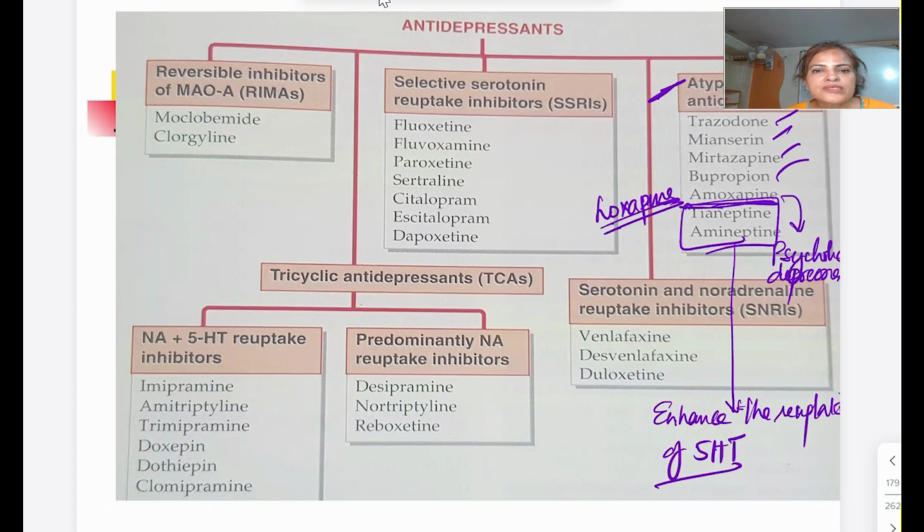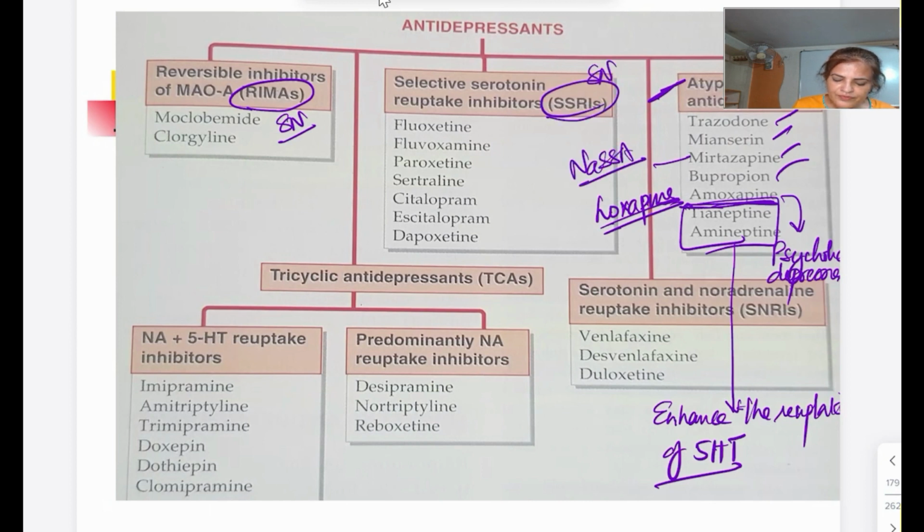Then therapeutic uses. So next slide I will be showing very shortly. Meanwhile I will be telling you about the therapeutic uses. Another way, like you may get this one as a short note, रीमा, ठीक है, ये आ सकता है. फिर मैंने यहाँ पे mirtazapine, this is also a short note. ठीक है, इस पे आ सकता है venlafaxine, that is an important short note. ठीक है, तो किसी पे भी it may be asked. और उसके बाद ये है कि classification, write the mechanism of action, therapeutic uses and adverse